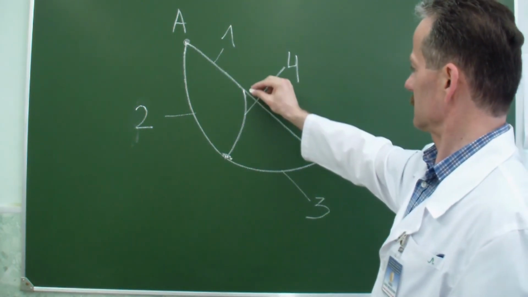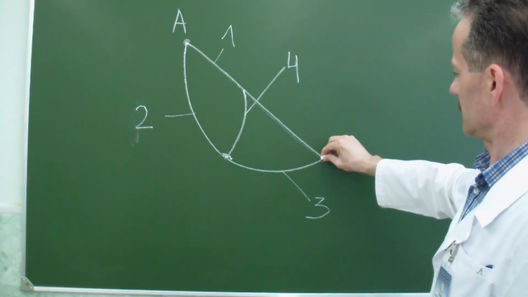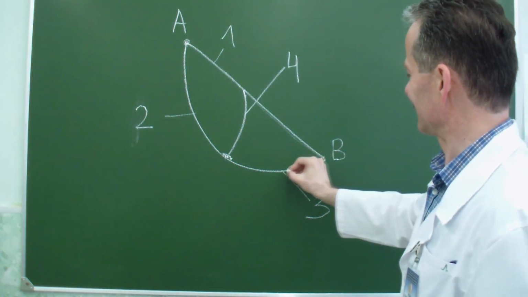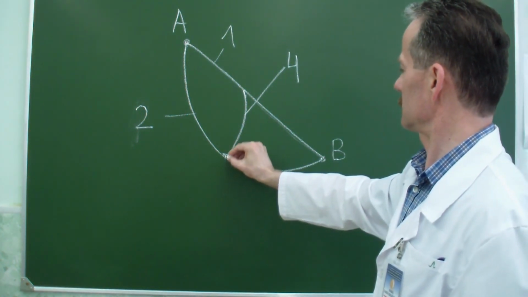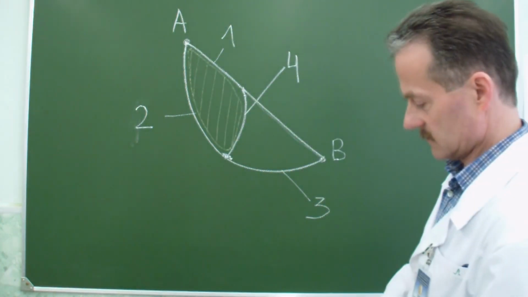The internal vascular lacuna is limited anteriorly above by the inguinal ligament, posteriorly or below by the pubic bone, and laterally by the arcus iliopectineus.